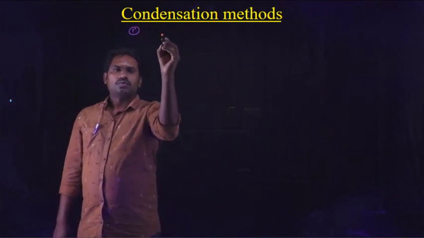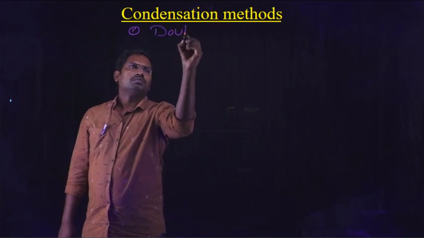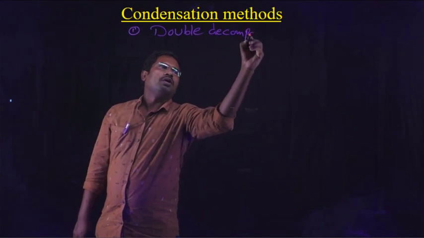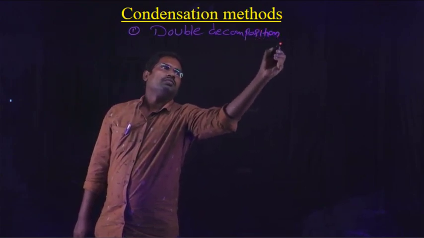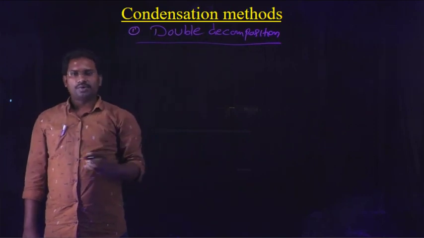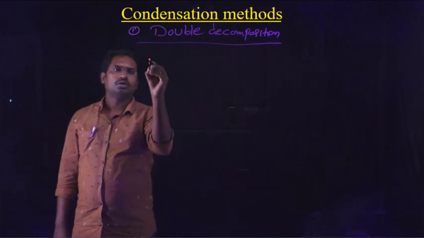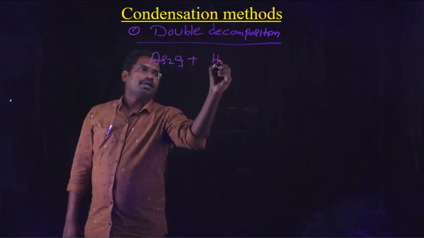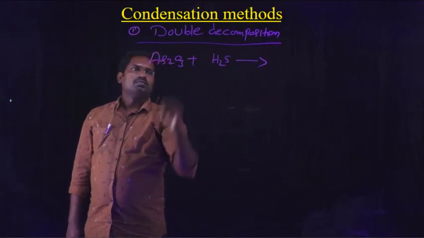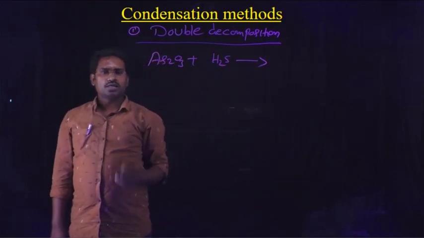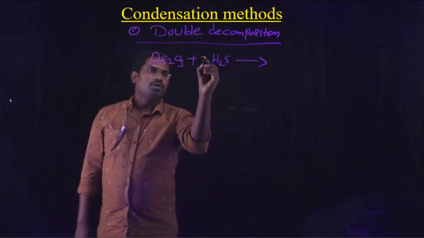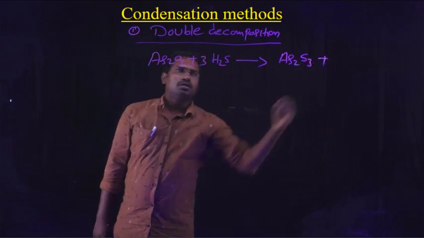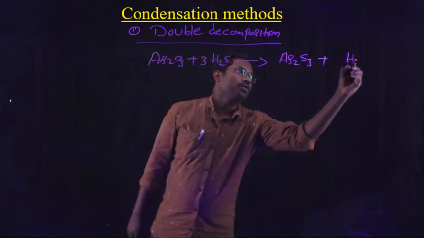double decomposition method. In the double decomposition method, we can prepare arsenous sulfide colloidal solution. Arsenous oxide reacts with H2S gas. We pass H2S gas through arsenous oxide. It forms arsenous sulfide, As2S3, plus water molecules.